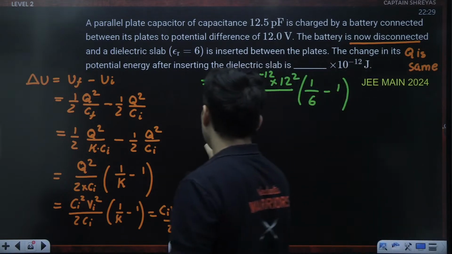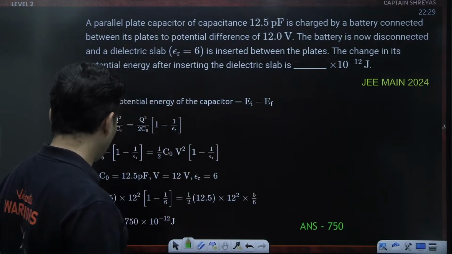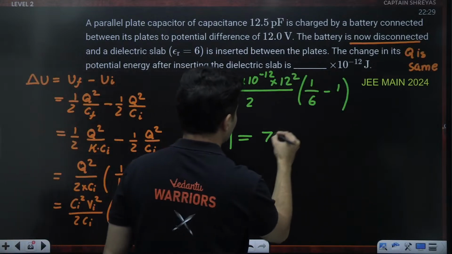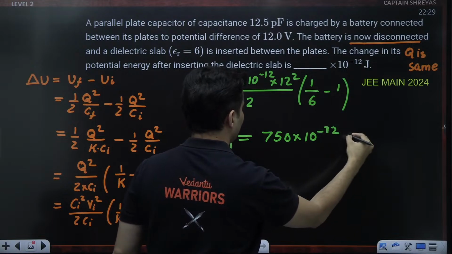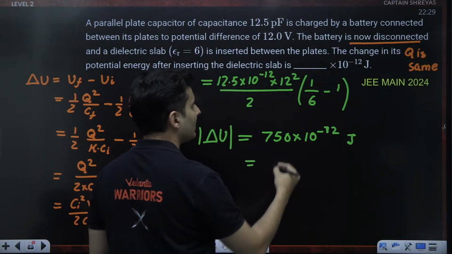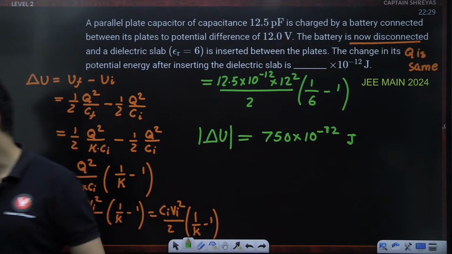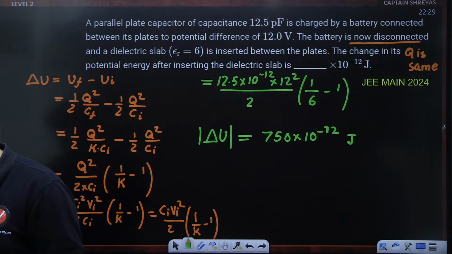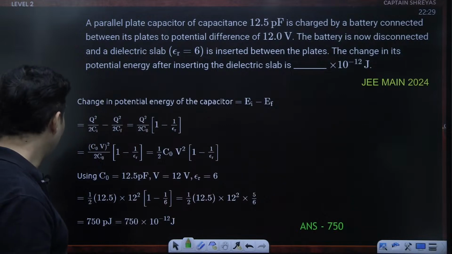Even if the answer comes out negative, you just find the modulus of it. Just check it out. If it comes out as 750 picojoules, see if it comes out as 750 into 10 to the power minus 12 joules, which is basically picojoules also. So which is the answer, the fill in the blank. Yeah. Close enough to that, Harborine. 748.7 means you will approximate it as 750 if it is not coming out exact. Yeah. And that is what you are going to give the answer as.